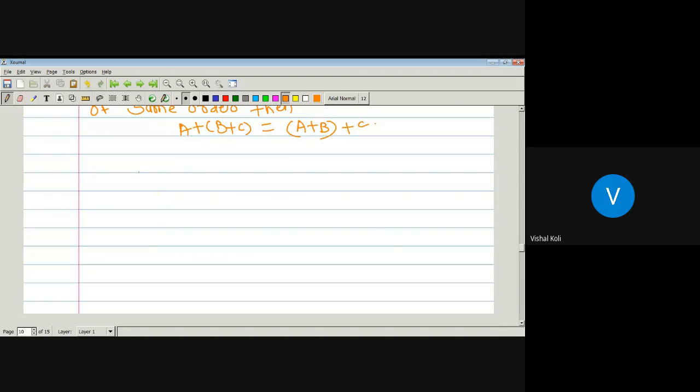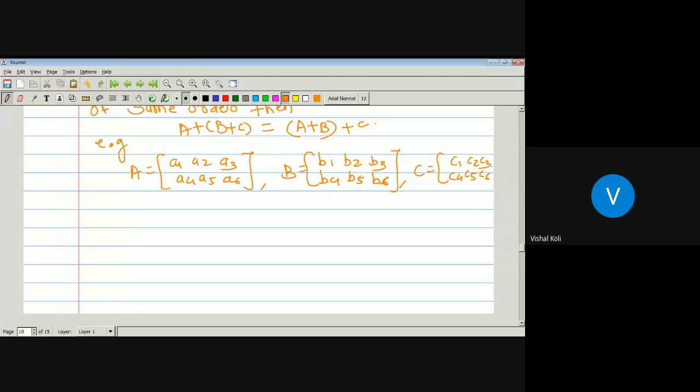If we have to take an example, suppose A is a matrix of order 2 by 3, with the first row A1, A2, A3 and the second row A4, A5 and A6. B is also a matrix of order 2 by 3 having entries B1, B2, B3, B4, B5 and B6. And the last one, C, is a matrix of order 2 by 3 having elements C1, C2, C3 and C4, C5 and C6.